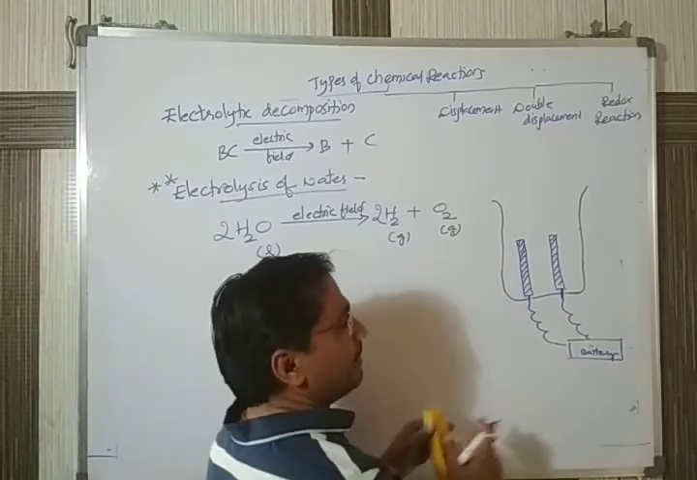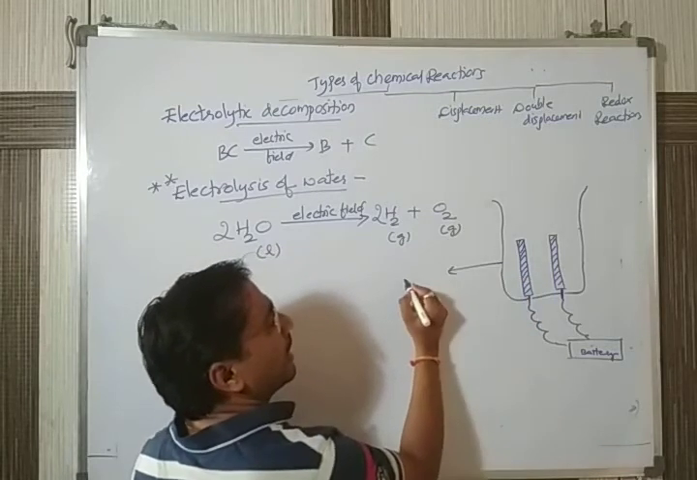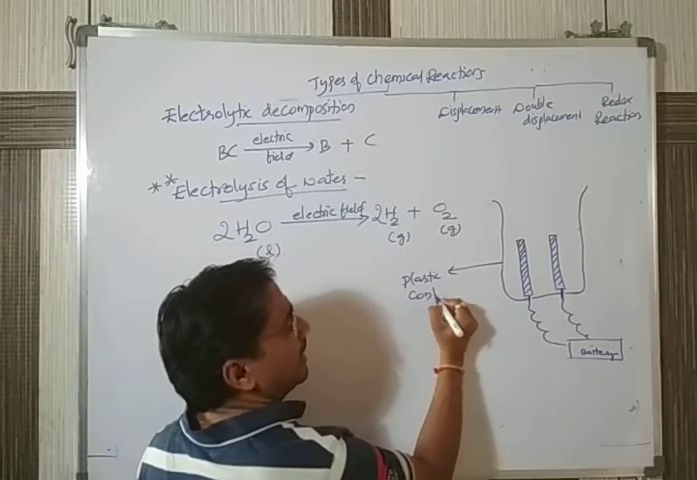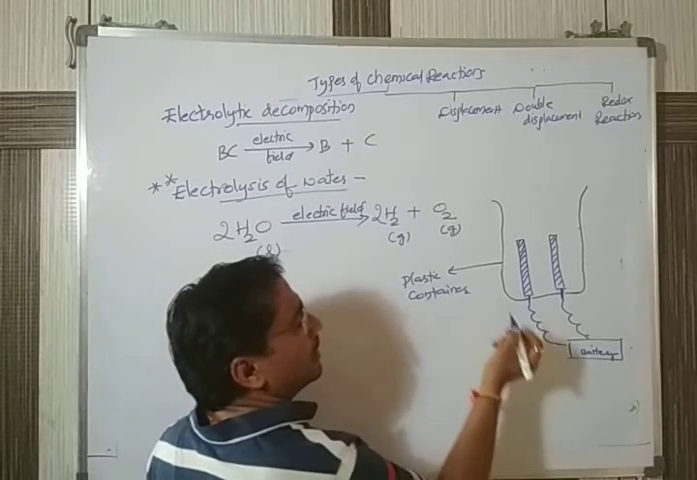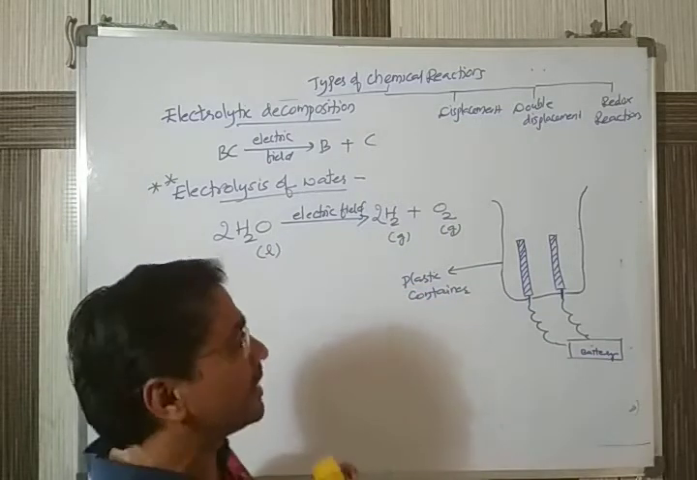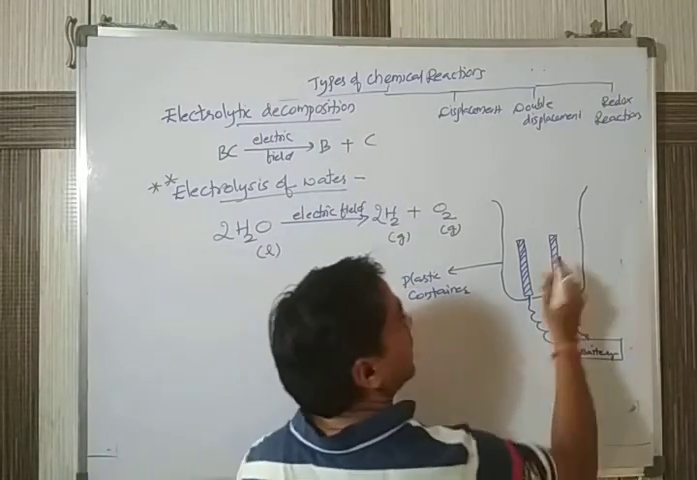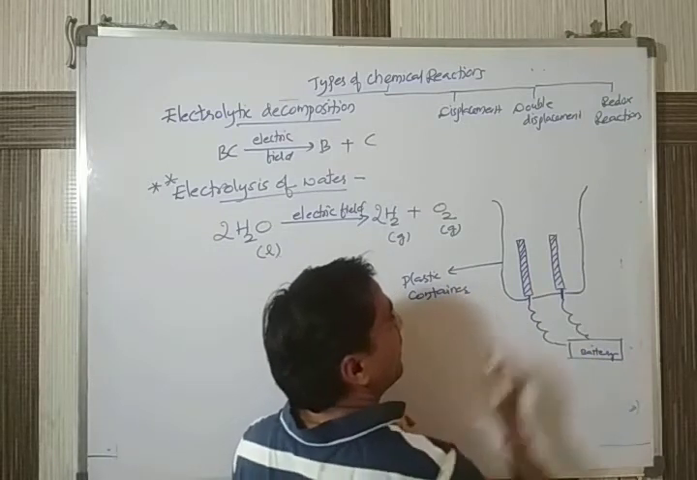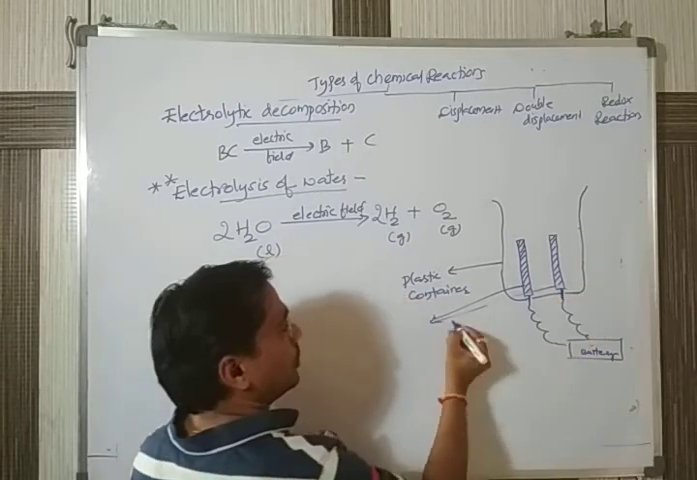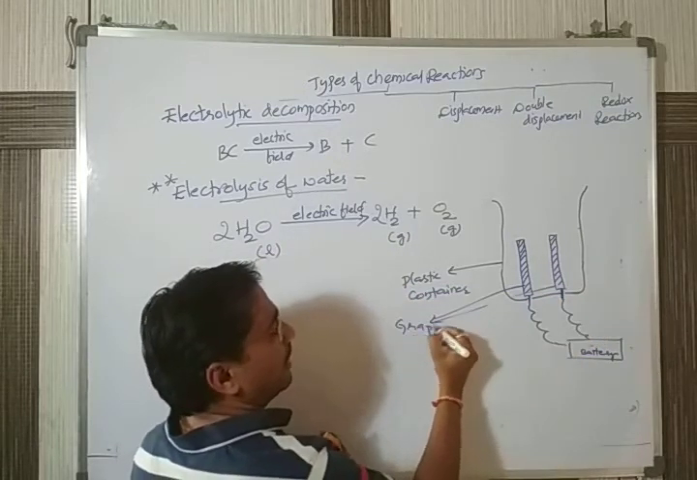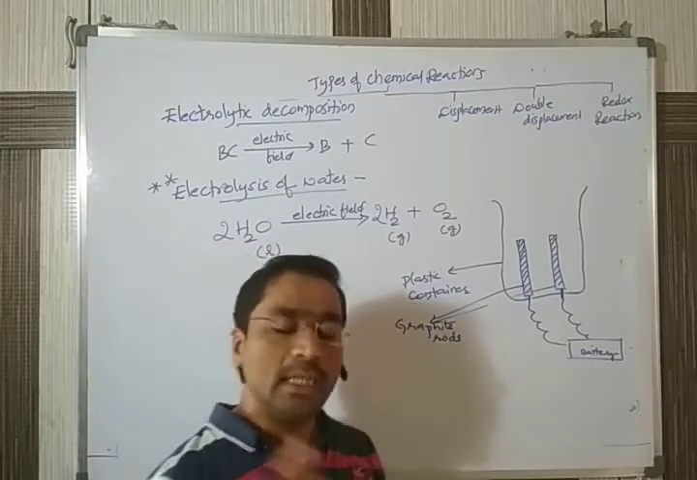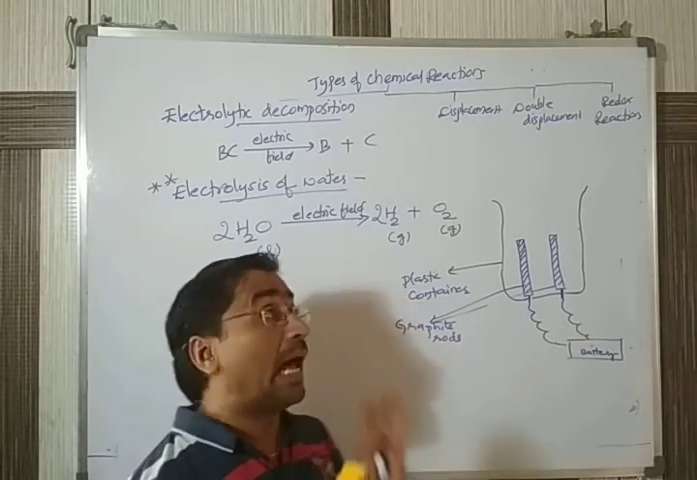So once again, repeating, this is what we have: the plastic container, and these two are the graphite rods. Why are we taking two graphite rods here? This one and this one, both are graphite rods. Out of the two graphite rods, one graphite rod will act as anode.